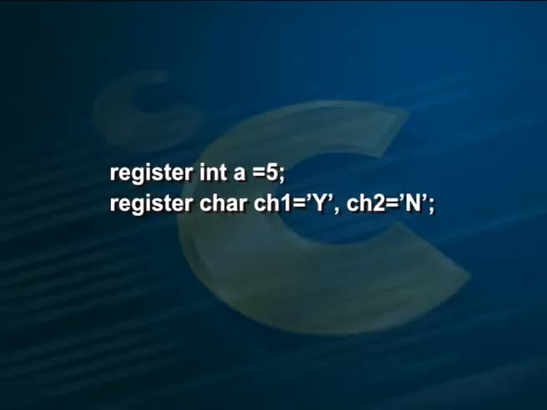If the CPU registers are used for other purposes, the register variables will be treated as auto variables. Let us now see some valid declarations of the register variables in C. register int a = 5; register char ch1 = 'y', ch2 = 'n'; Only a few variables can be placed in CPU registers.